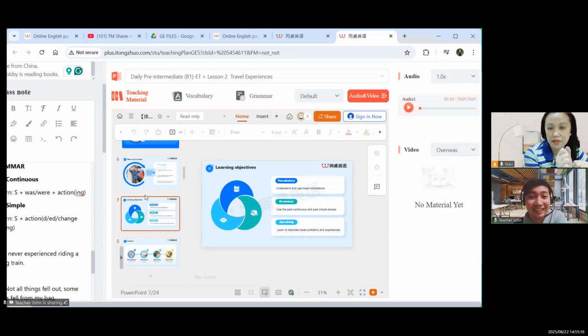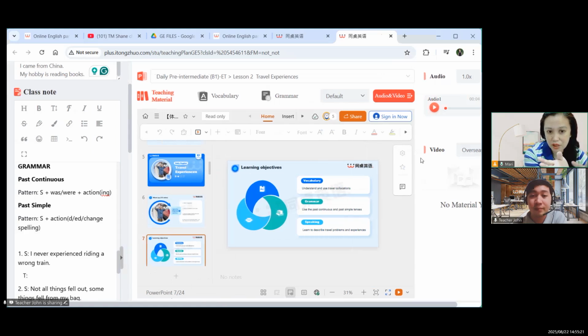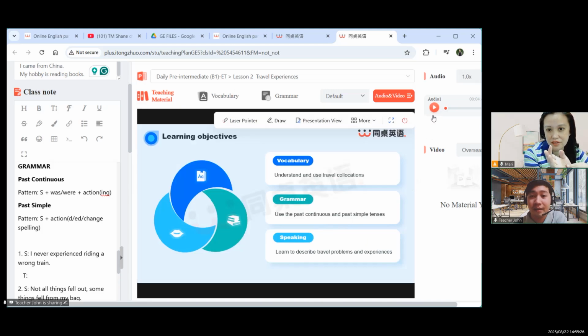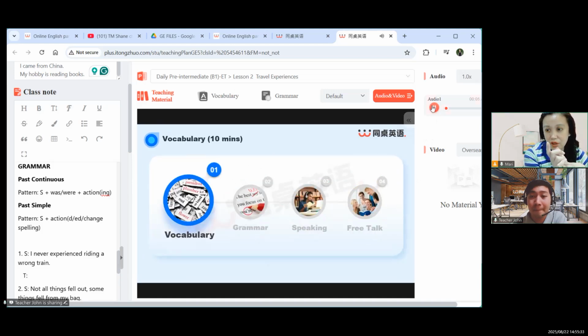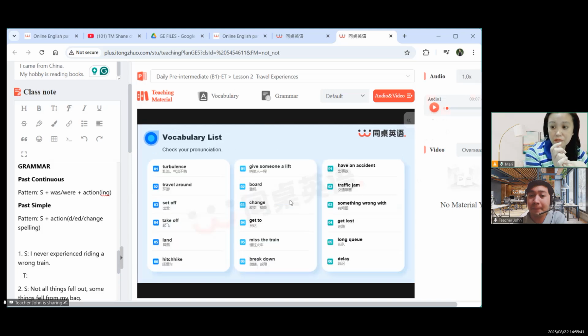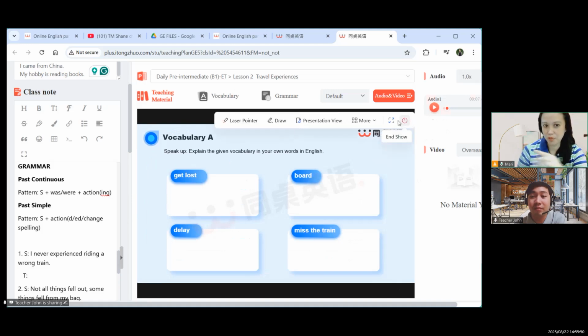All right, that's easy. So you can play the video and make it bigger. This audio, you can click the audio. If there's a video in the slide, you can also make it big, just like YouTube. If you click minimize, it's going to be bigger, and then you can click it again, so you go back to the teaching material.